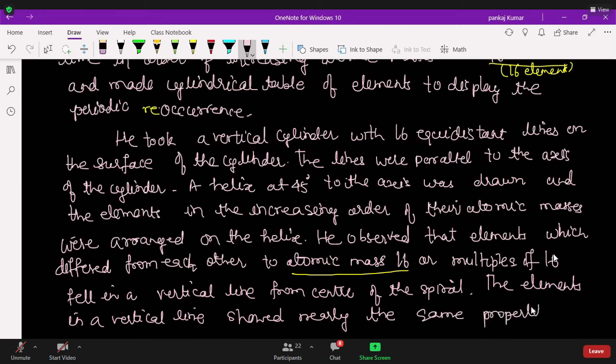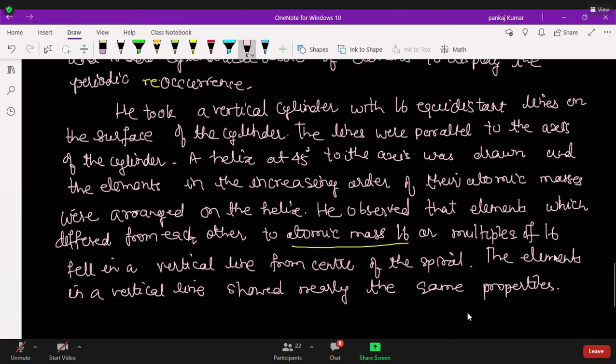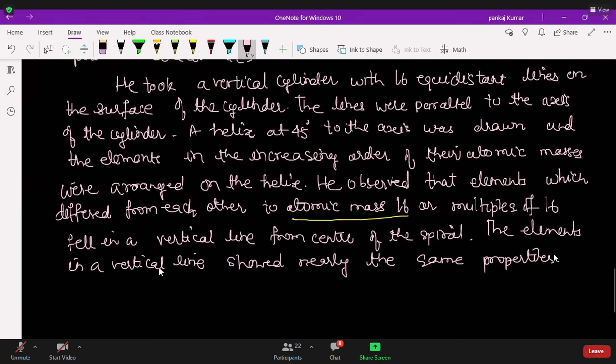Why do you want to see the periodic table? Sir, I want to see the atomic weights. Sir, the atomic masses differed by 16, sir. Yes, because the line was 16, no? Sir, from one element to another, the atomic mass is a multiple of 16? But hydrogen, helium and all, they don't differ by 16, sir.